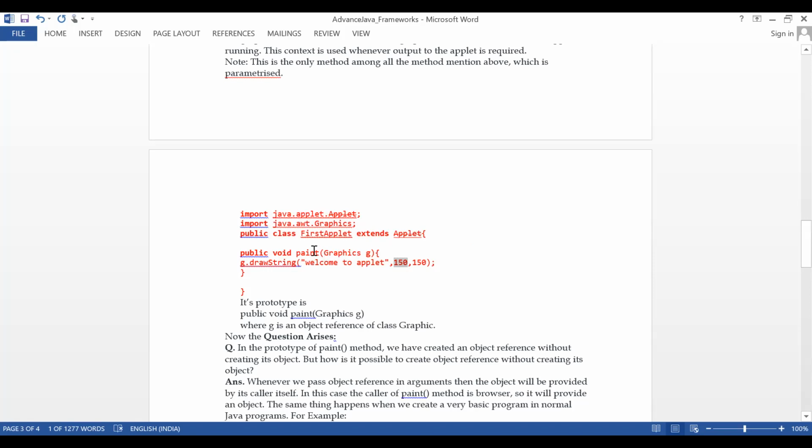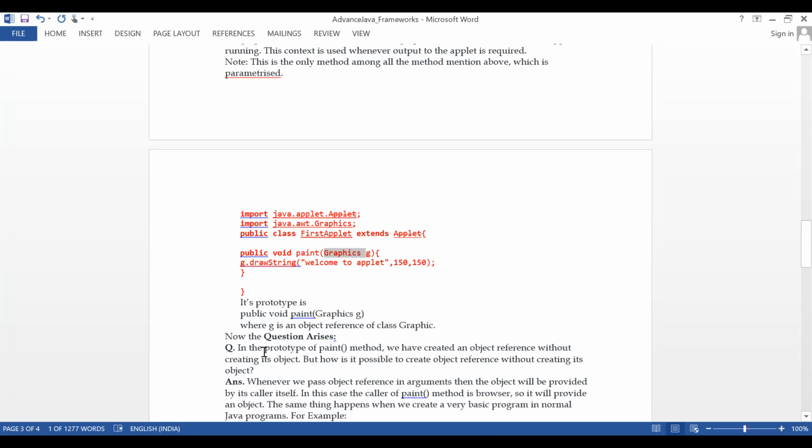In the paint method, you are taking a Graphics object. Using the Graphics G object, you are calling the drawString method. So here the question is, G is an object of the class Graphics.